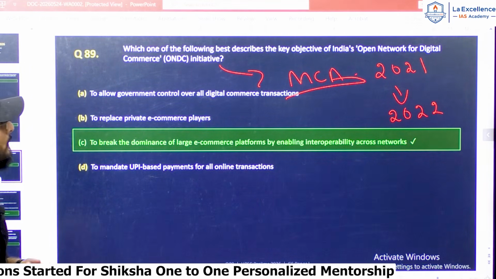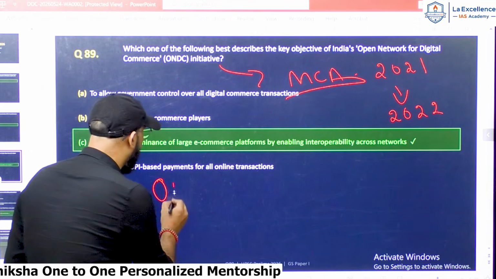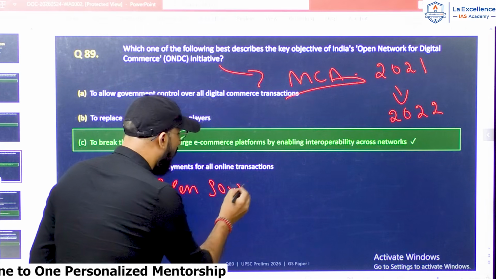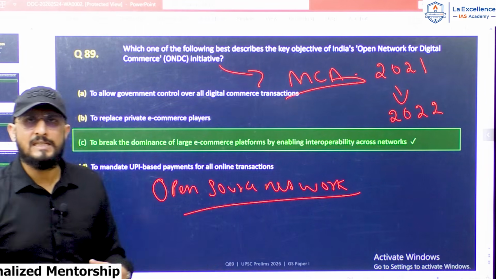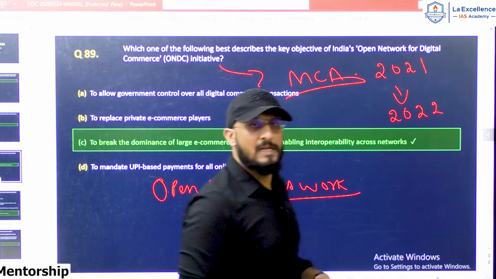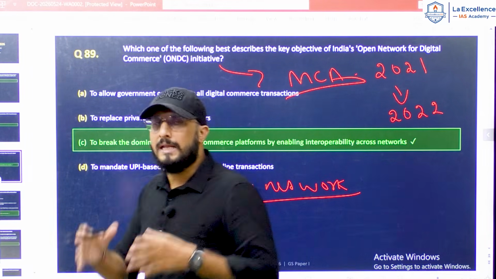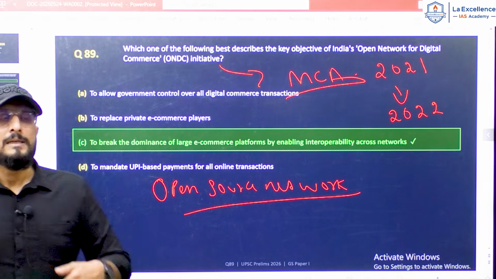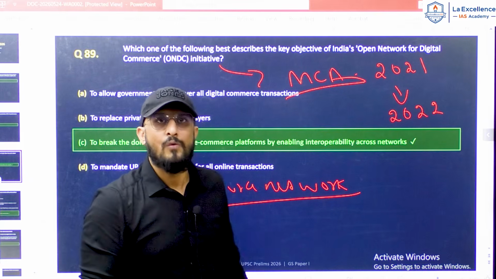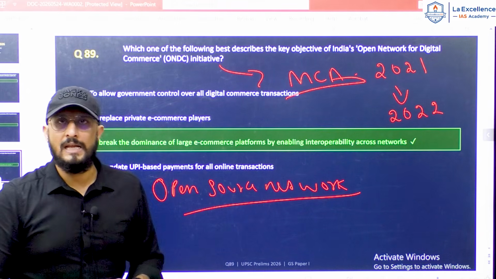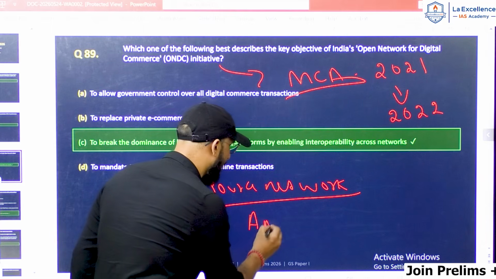Now, what is this ONDC? This Open Network for Digital Commerce is an open source network which interconnects various e-marketplaces. By interconnecting various e-marketplaces, sellers can sell their products directly to the consumers without any intermediary, without any large e-market intermediary like Amazon.